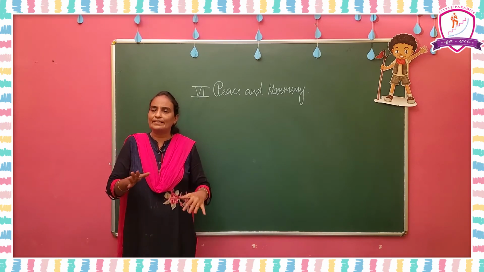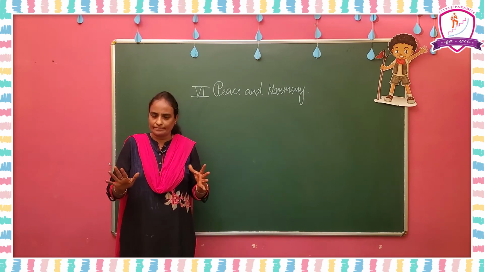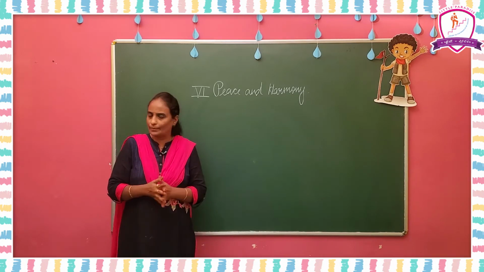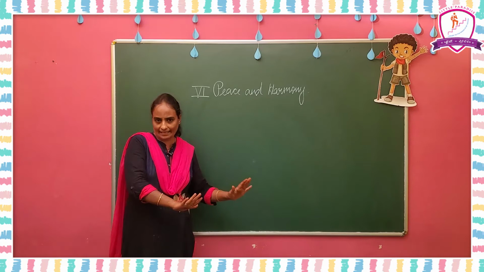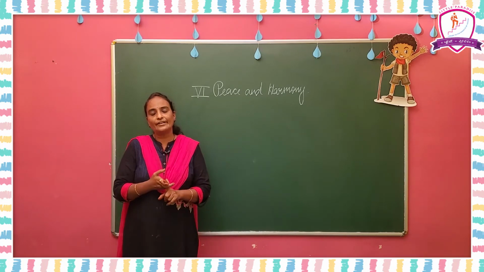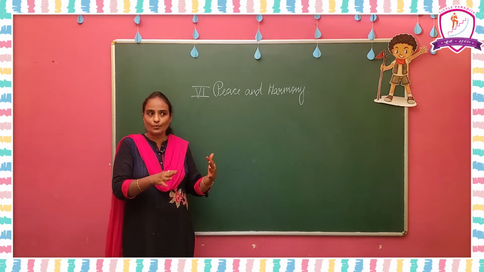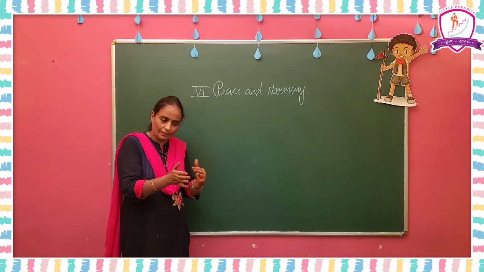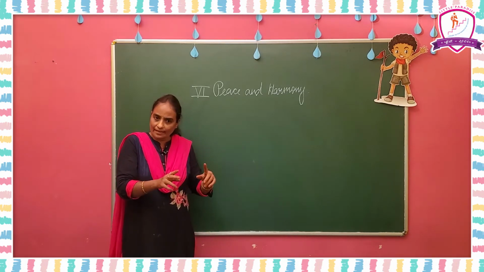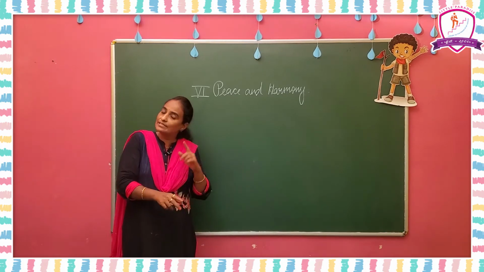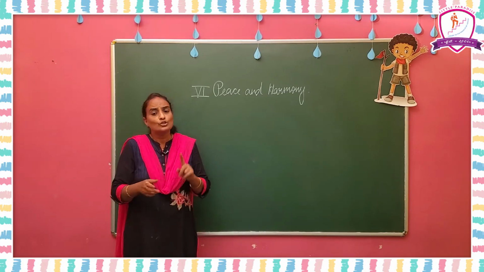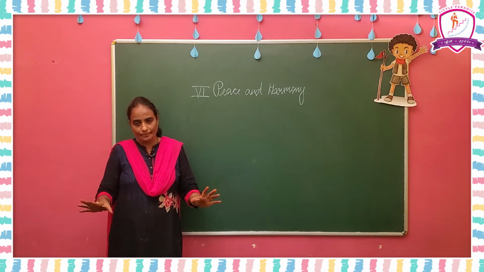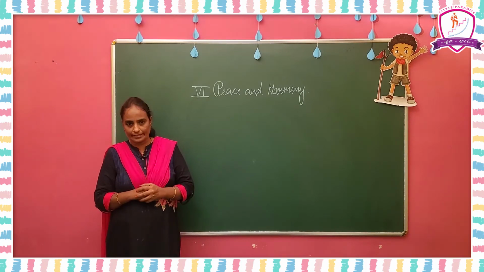Positive degree means you are not comparing with anything. It is a dark room. You are not comparing with anything. So, it is dark. That's all. Comparative degree is when you are comparing with another person or a thing, a second person or a thing. Superlative is when you are comparing with all, that you say superlative degree.